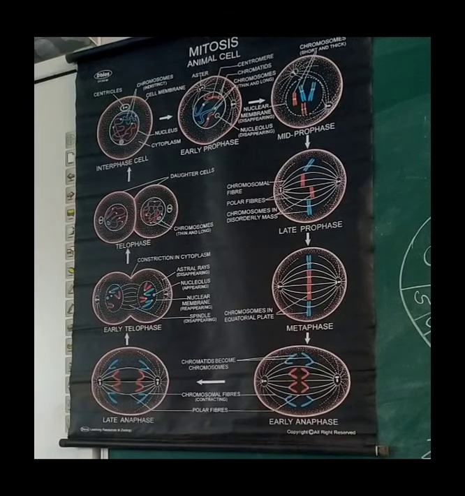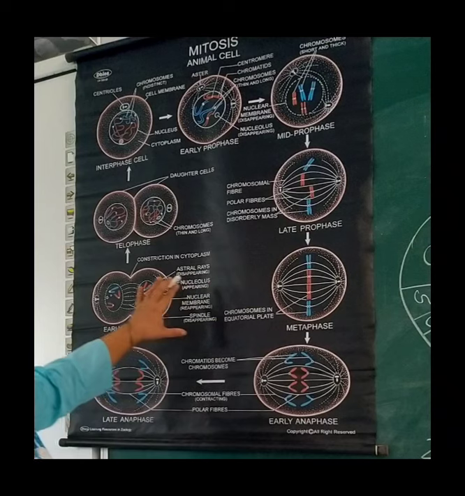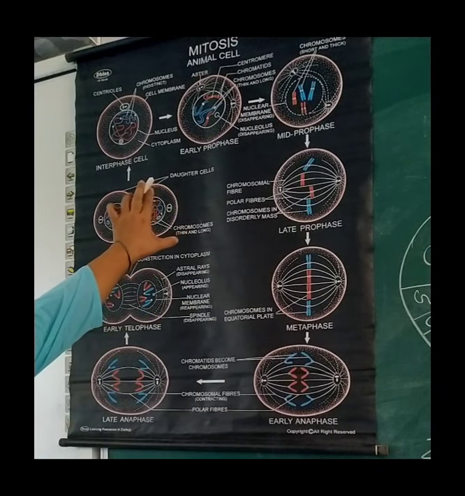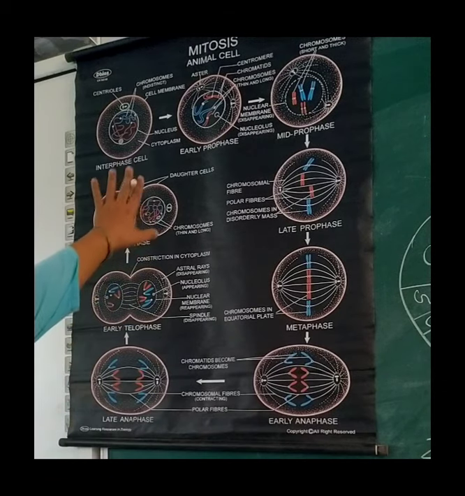In mitosis, there are 4 stages: prophase, metaphase, anaphase, and telophase. So, here you can see early prophase. In that prophase, chromosomes are very clearly visible. Normally, it was in chromatin fiber state, but in prophase, the chromosomes are visible.